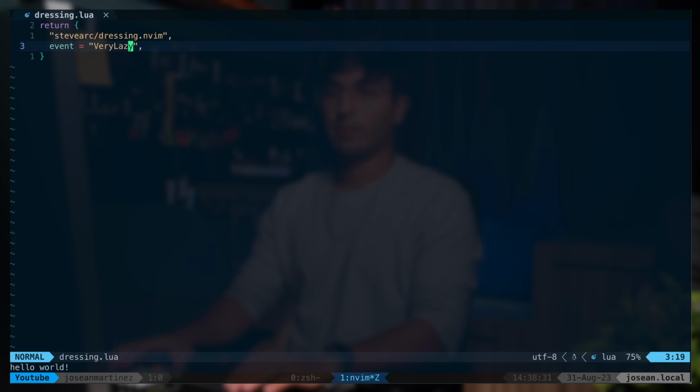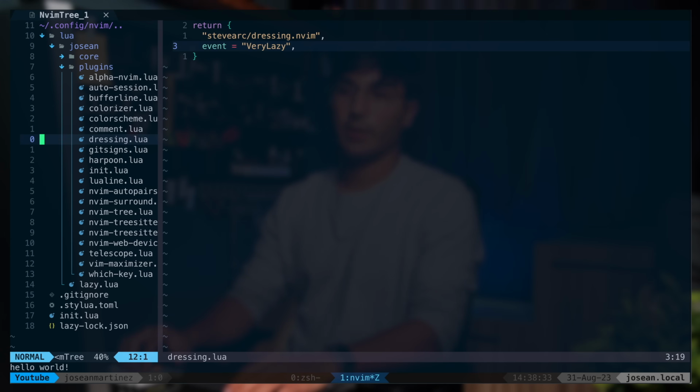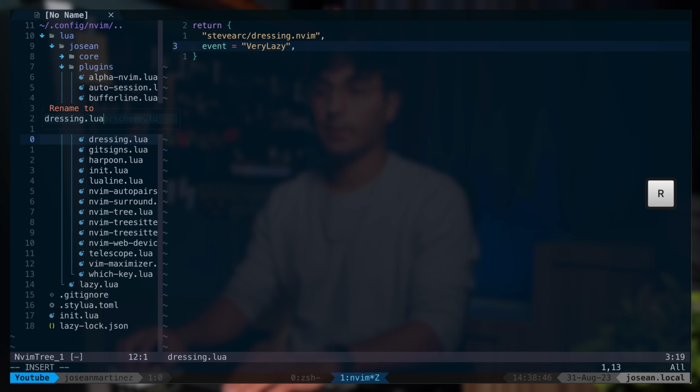This also works with nvim tree. So for example, if I need to rename a file here, which in nvim tree you do by typing out R, it'll ask me for the new file name with the improved UI as well. I'm going to close that with Ctrl+C.